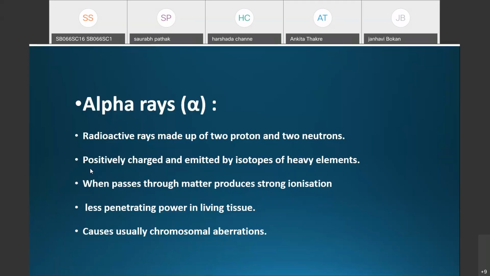Alpha rays are responsible for chromosomal aberrations, that means changes in the chromosome structure. Alpha rays are mainly responsible for the chromosomal aberrations. They change the structure of the chromosome. That is about the alpha rays.